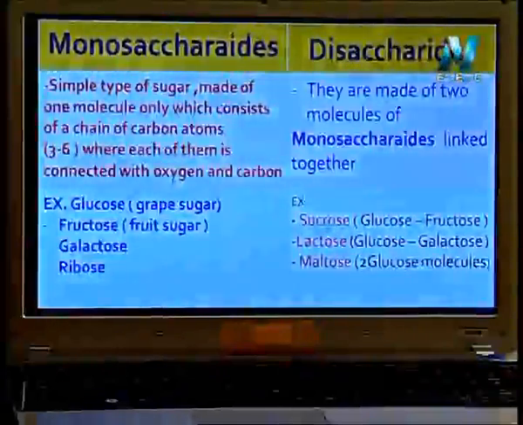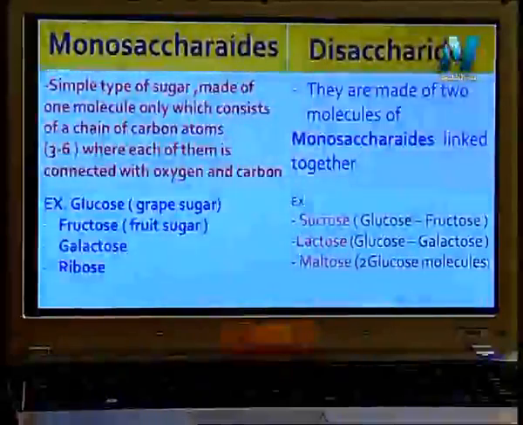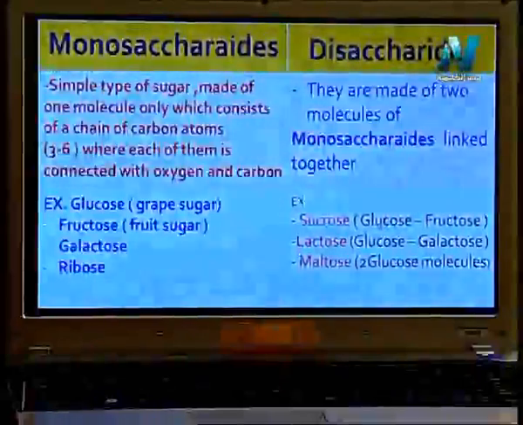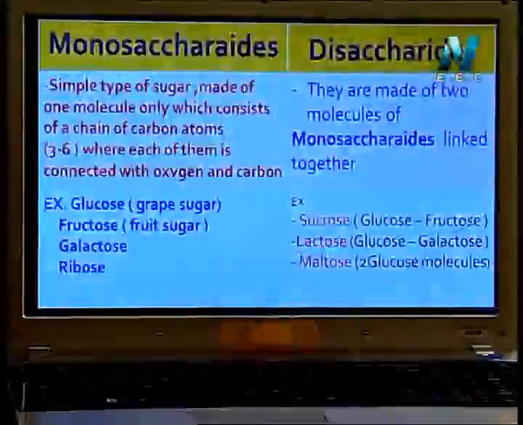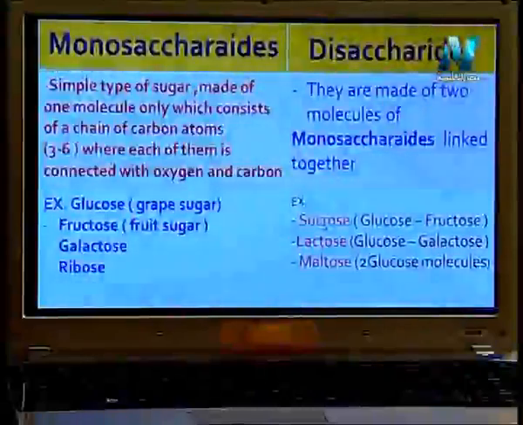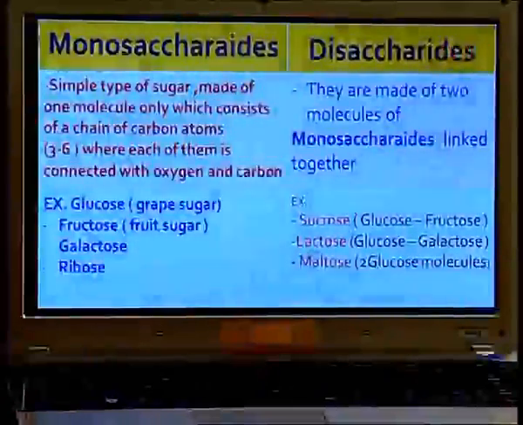So again, sucrose is formed due to the combination between glucose and fructose. I can ask you, if glucose combined with fructose, what is the name of the sugar formed? You will tell me sucrose. This is a type of sugar found in sugar cane. This is the sugar in our homes, my children, that we use, we call it sucrose.